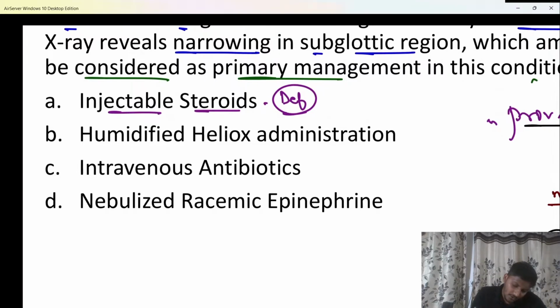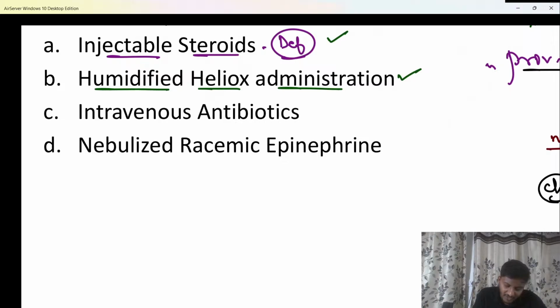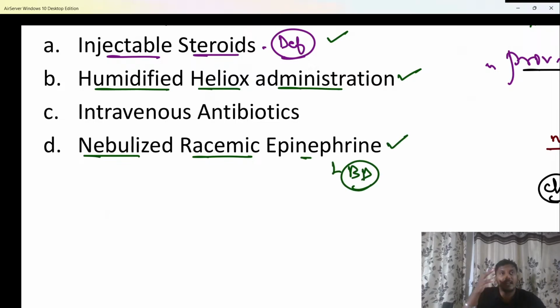After this, will we give humidified heliox administration? Yes, humidified heliox. Either only oxygen you can give, or if you have availability, then you can give helium plus oxygen also to the child. So humidified heliox administration is also given to the patient. Okay. Nebulized racemic epinephrine, yes, nebulization of racemic epinephrine is given. Reason, epinephrine or adrenaline acts as a bronchodilator, and as it acts as a bronchodilator, it helps in the respiratory distress of the patient.